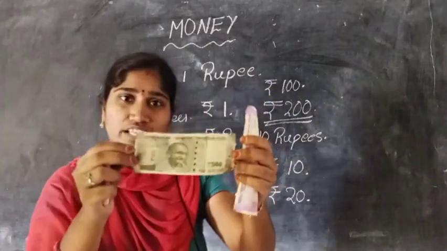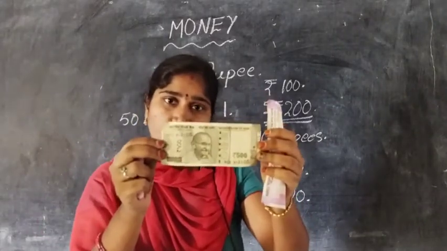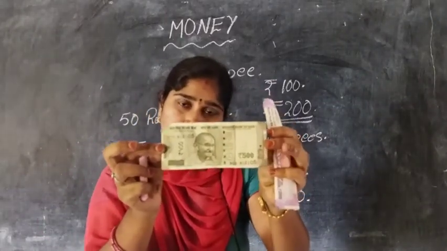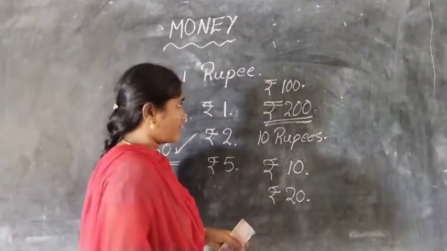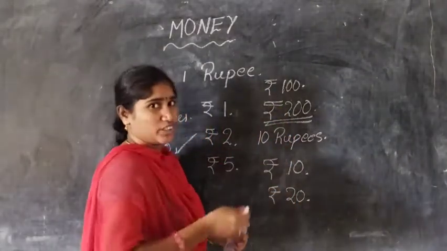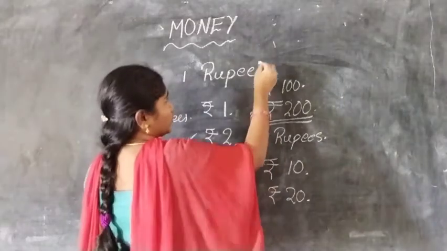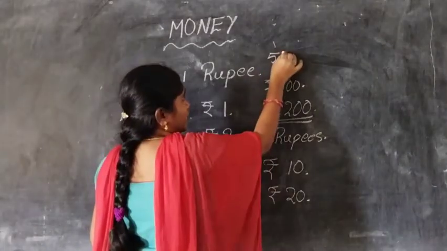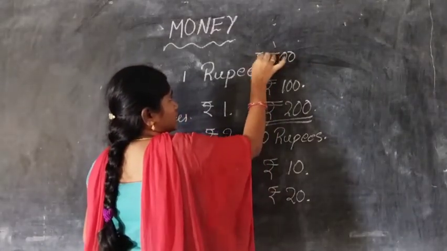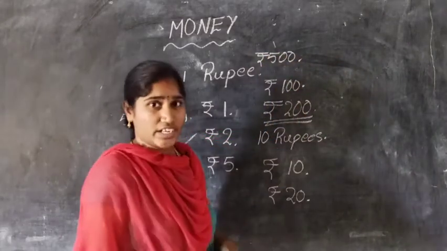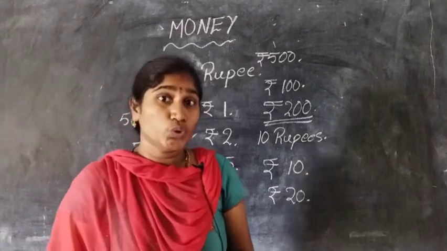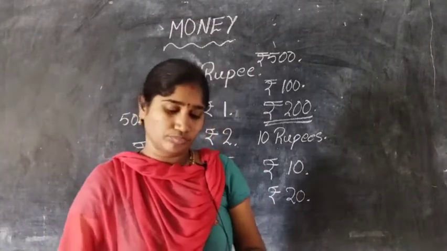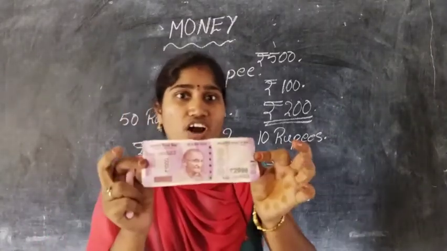Next currency. What is it? Can you say? How much is this money? This is 500 rupees. Do you have 500 rupees, children, in your kitty bag? Yes, very good. Finally, I introduce you to 2000 rupees. It is a lot of money.